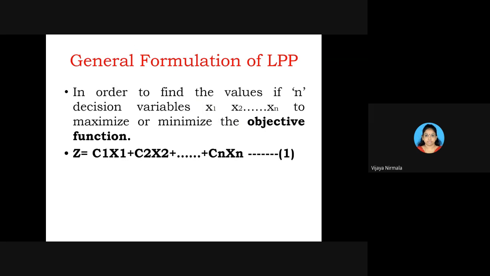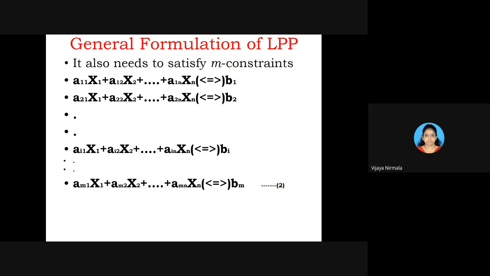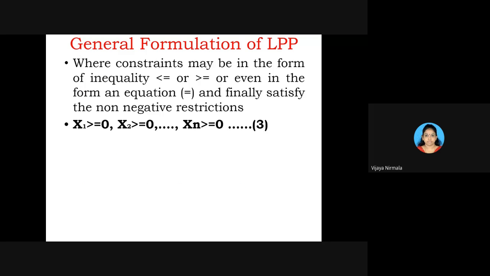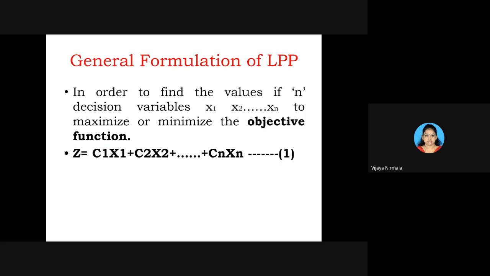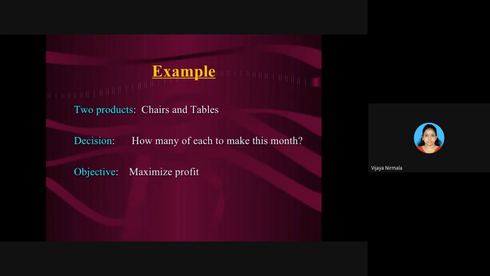One is maximize z, this is the first one, and the second one is you have to write the constraints, and the third one is you have to write the non-negative restrictions. For the variables you use, you will write greater than or equal to 0. That is the thing in the third one. The third step is easy, and the first step and second step we need to remember. Next, let us see the problem. First problem, let's see. Okay, this is an example.